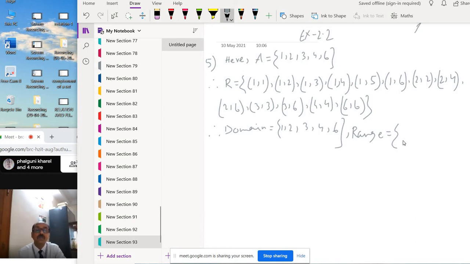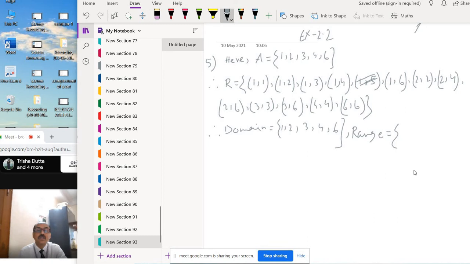But (1, 5) we cannot take, because 5 is not given in the set. Only 1, 2, 3, 4, 6.